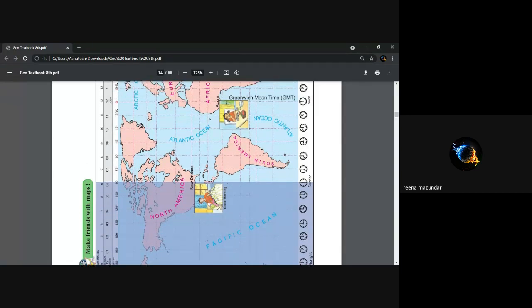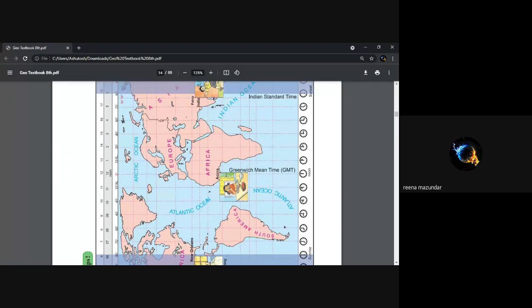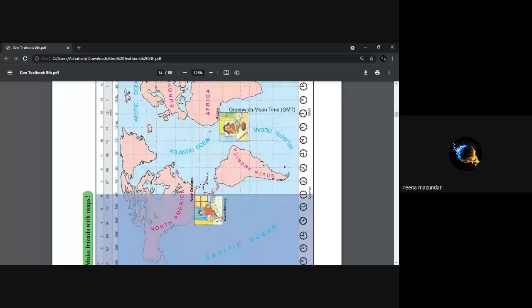See, 0 degree meridian. So this is the green 12 noon at GMT, and this is England, which I have circled. From here the Greenwich Mean Time passes through, and therefore we are here, India, and it is 5 hours 30 minutes ahead of GMT. So this is how we calculate. I'll proceed further.